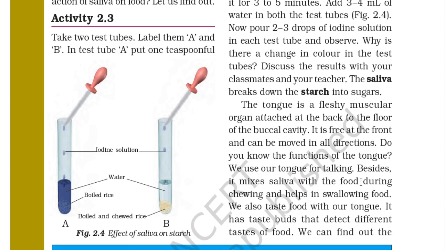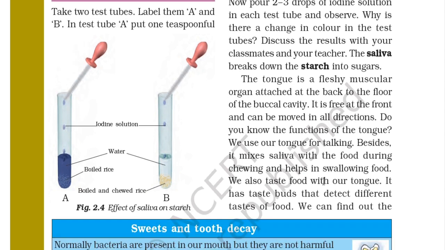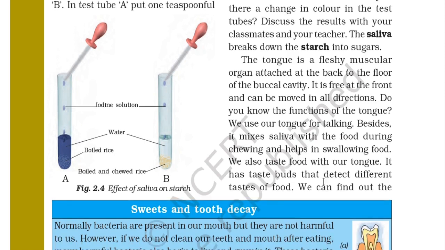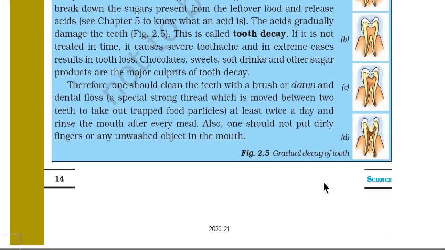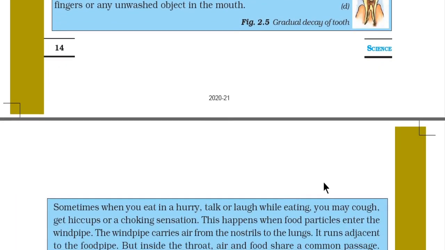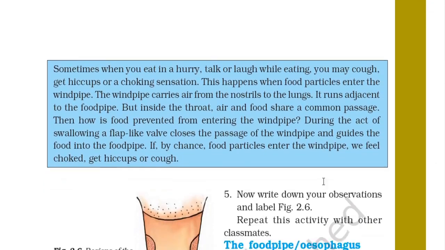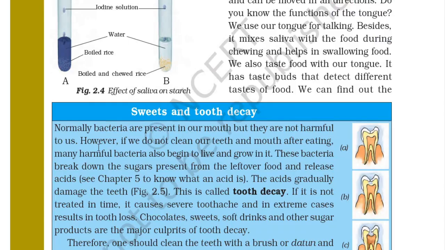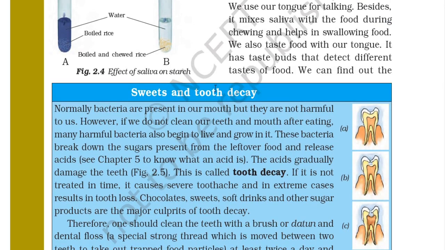So it is very clear that the saliva mixes with the food and it helps in chewing and swallowing the food. We also taste food with our tongue. It has taste buds that detect different tastes of food. We can find out the position of taste buds by the following activity. So before the activity, there is this sweet and tooth decay.